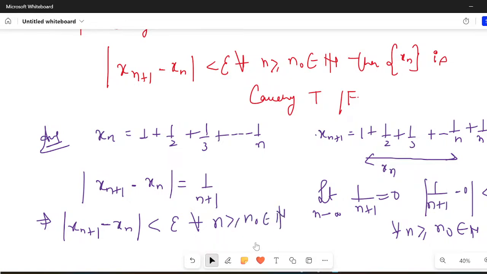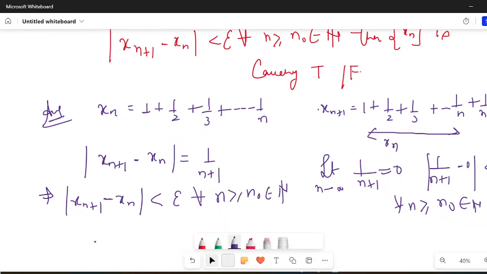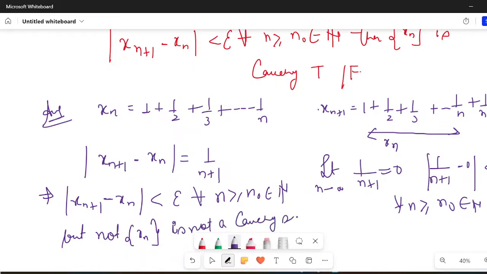But xn is not Cauchy. This particular sequence is not a Cauchy sequence. This is what we proved in the last class. So the answer would clearly be false. So is xn Cauchy? No, not necessarily.